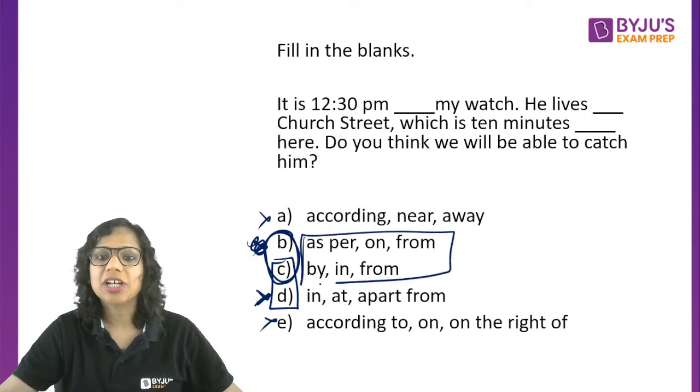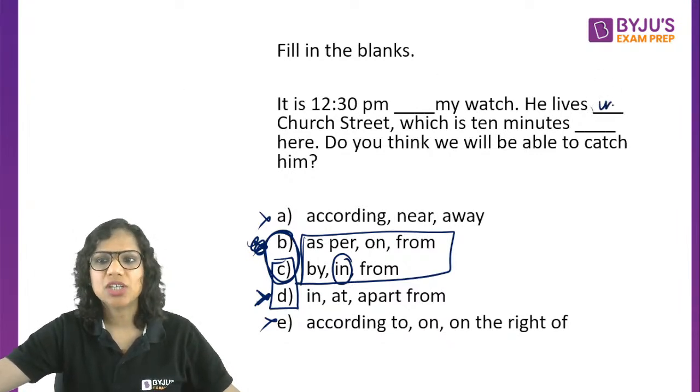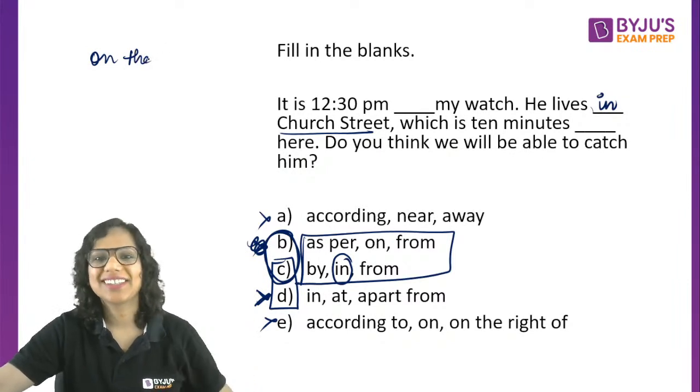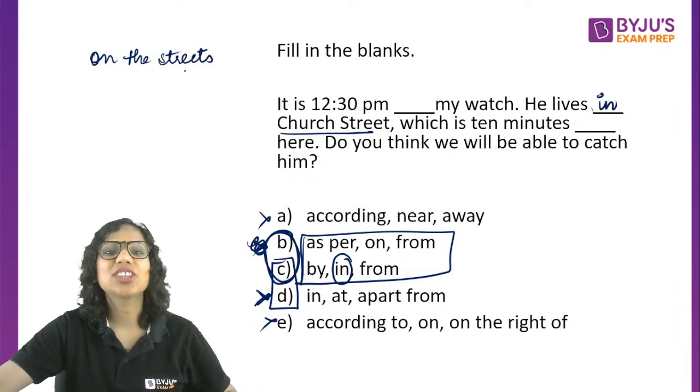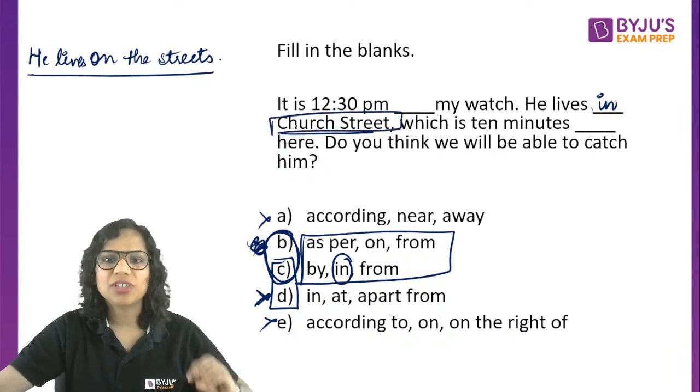So this now becomes a little confusing in case, let's say, you haven't read the chapter on prepositions or you haven't practiced enough questions on prepositions. Should it be on? Should it be in? Grammar says it should be in. When you are naming a street where a person lives, you should say in Baker Street, in Church Street, not on. Because on the street would imply वो सड़क पर रहता है, right? On the streets. He lives on the streets. When we say this for someone, that means this person is homeless. Okay? So he lives in a proper noun, which is for the street, in Church Street, in Baker Street.